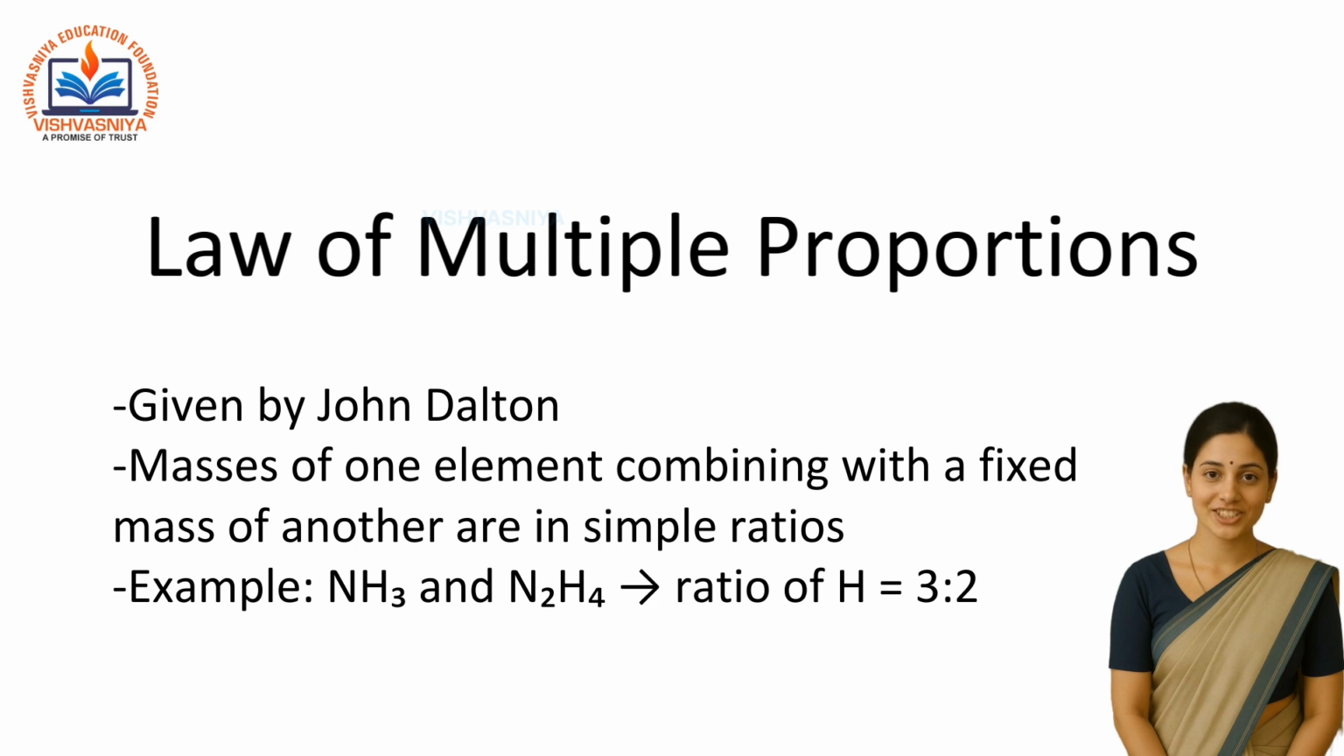Law of multiple proportions. This law was proposed by John Dalton. It states, if two elements combine to form more than one compound, the mass of one element that combines with a fixed mass of the other is in the ratio of small whole numbers. Let me give an example. In ammonia, NH3, 14 grams of nitrogen combine with 3 grams of hydrogen. In hydrazine, N2H4, 14 grams of nitrogen combine with 2 grams of hydrogen. The ratio of 3:2 is a simple whole number ratio.